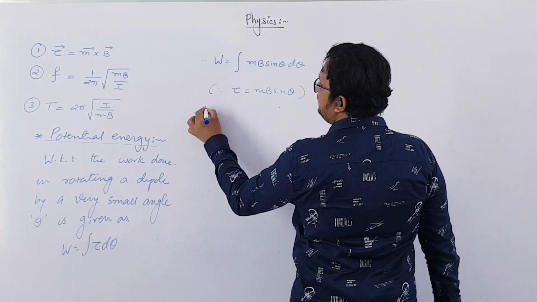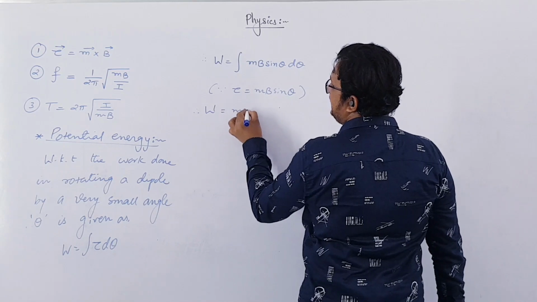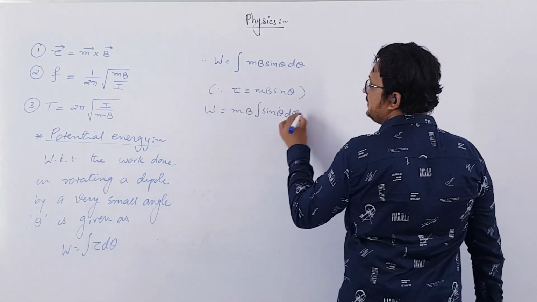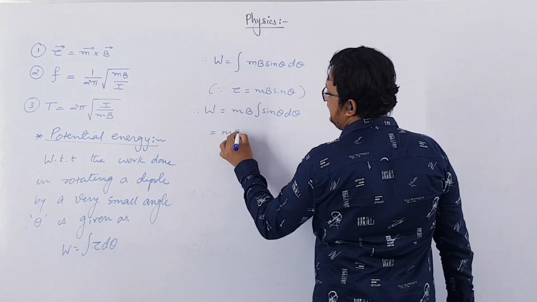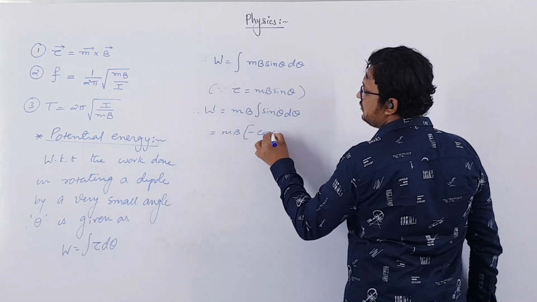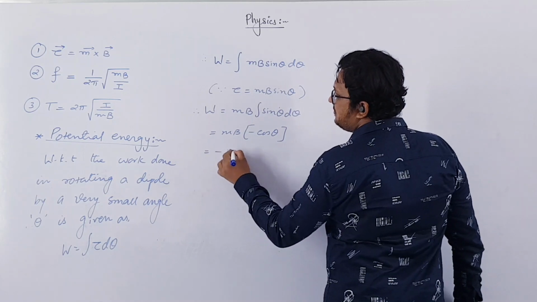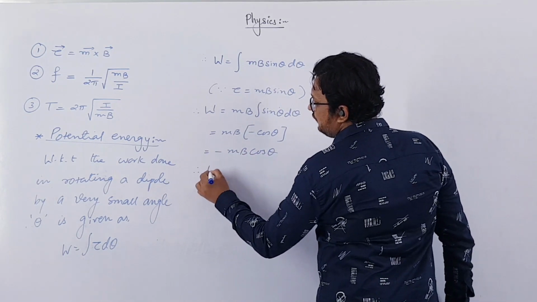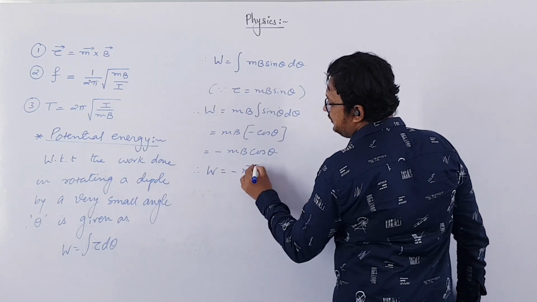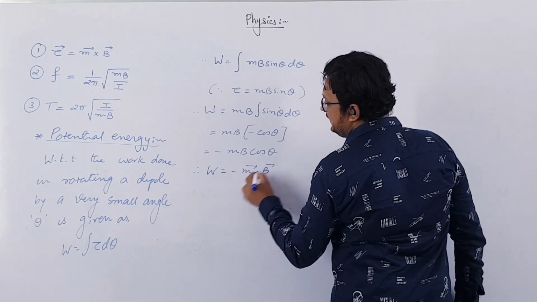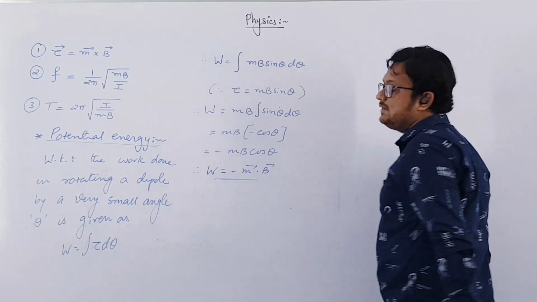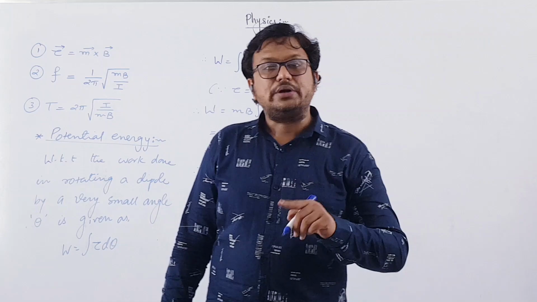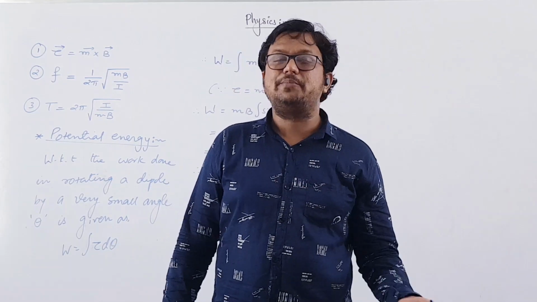So W will be equal to, if you take mb constant, integration of sin theta d theta. This will be equal to mb, and the integration of sin theta is minus cos theta. So this will be equal to minus mb cos theta. Therefore, you can say that work done will be equal to minus m dot b. Since cos theta is there, it is a scalar product. So W is equal to minus m dot b. Now here the negative sign indicates that we are rotating the dipole against its equilibrium position.